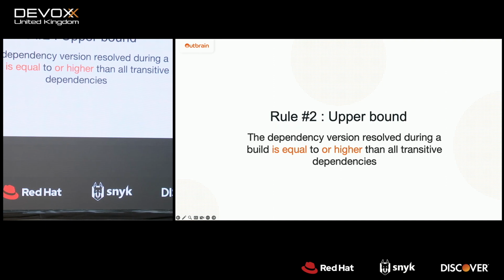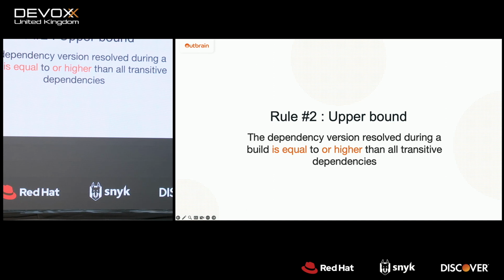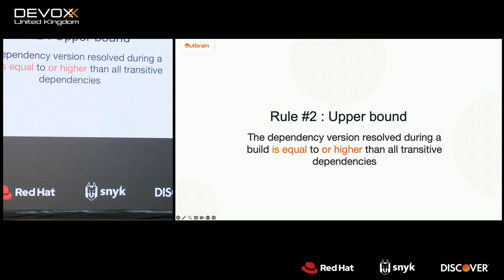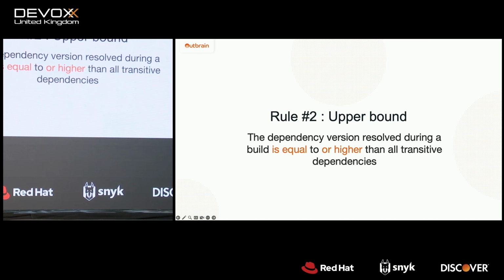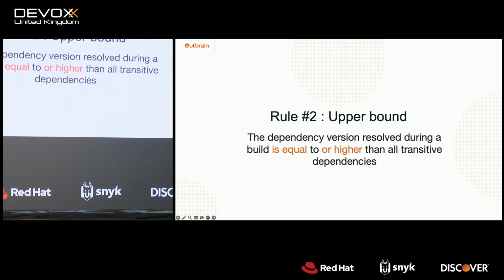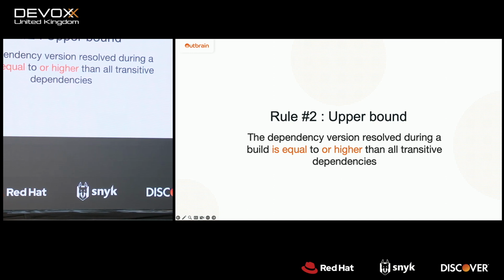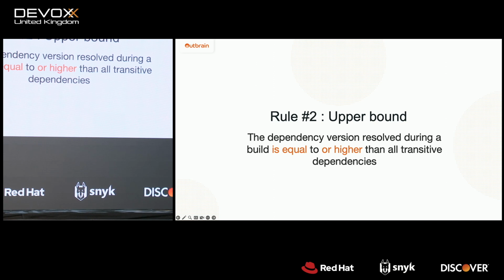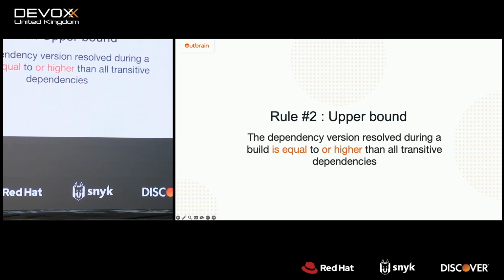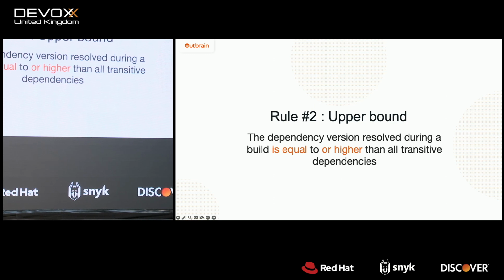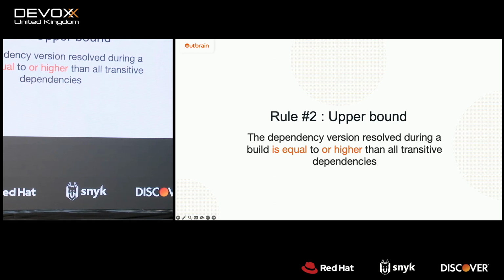The rule number 2 is the upper bound rule. And this rule really helps us with transitive dependencies. And it means that the dependency version resolved during a build is equal to or higher than all the transitive dependencies that we are getting. It makes sure of API stability for all the consumers of our libraries. It makes sure that we will not have any breaking changes over there.